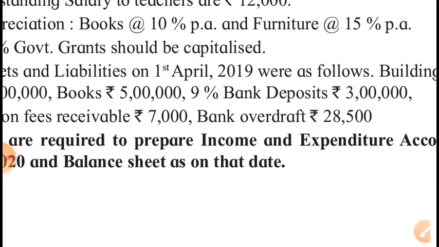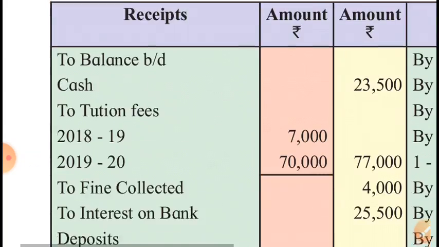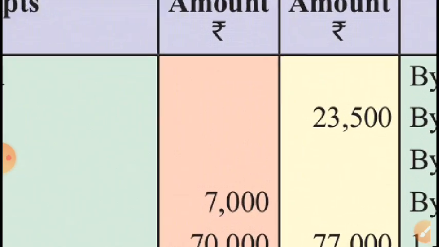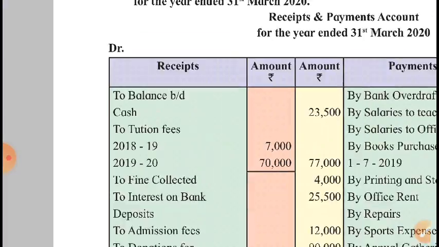And this is also an asset, tuition fees receivable, outstanding tuition fees of the previous year, outstanding at the beginning of this year, but not outstanding at the end of this year because it has been received. In the opening balance sheet, show tuition fees receivable on asset side, and also show the opening cash balance without fail, rupees 23,500 cash in hand at the beginning of the year. On asset side, 23,500.